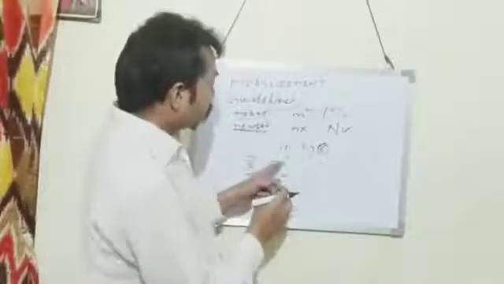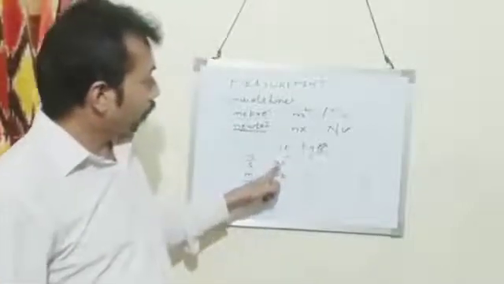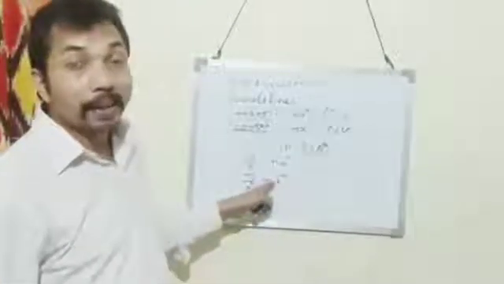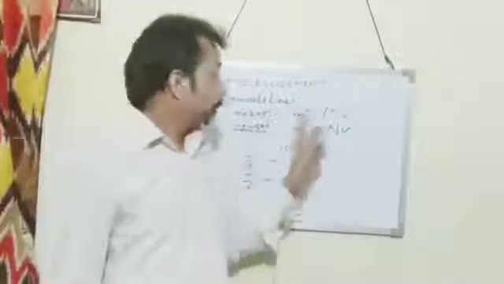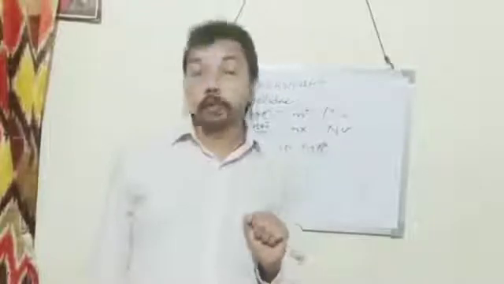Between these two units, a space is put, or a dot is put. So these are the guidelines for writing the units.